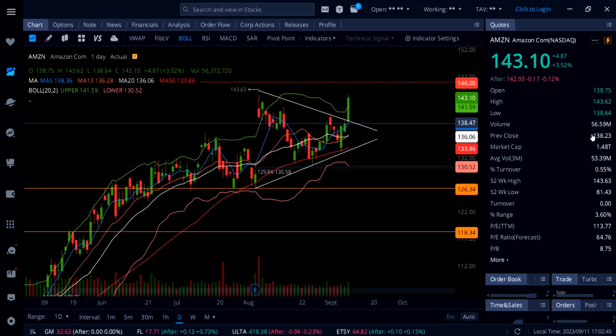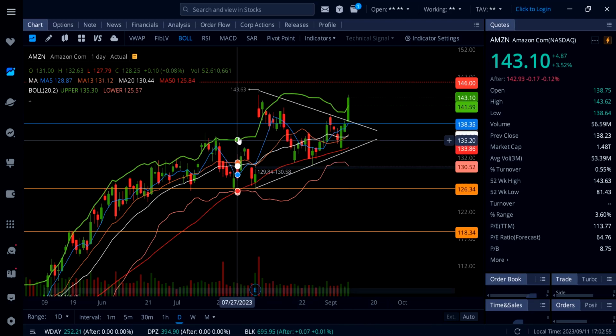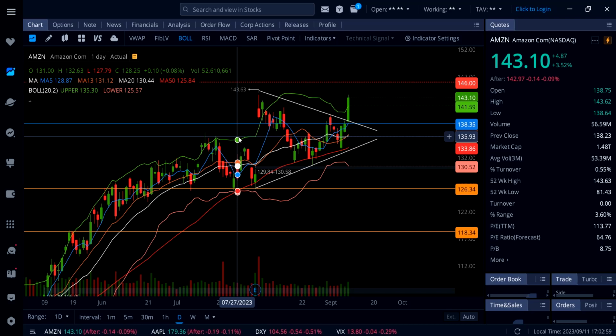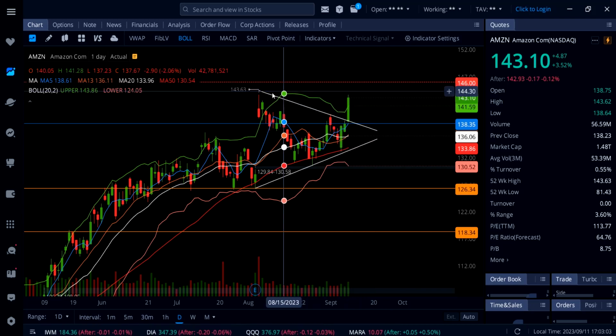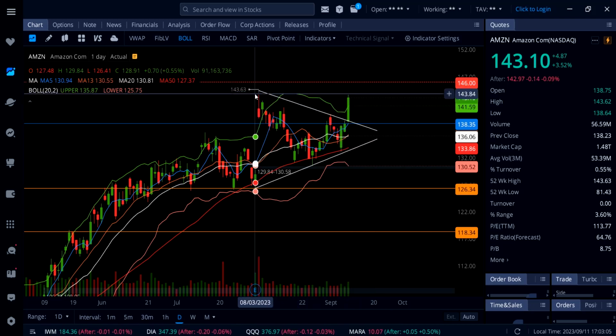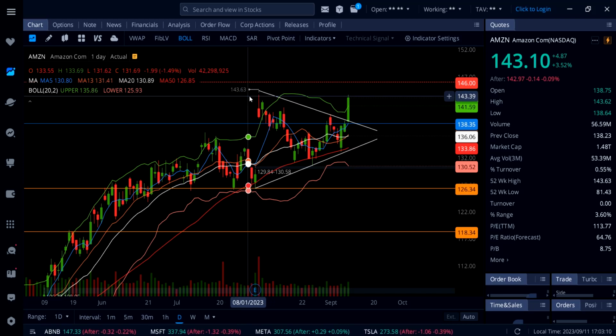On Amazon stock, it's up 3.52%, a massive rally with a big bullish engulfing candle here on this daily chart, and now it's getting a bit overbought, trading above the upper Bollinger Band, sitting at 141.59. Also keep that in mind, Amazon getting rejected right here. This is where Amazon got rejected before, also 143.63. So keep that in mind. Amazon gets rejected from here.